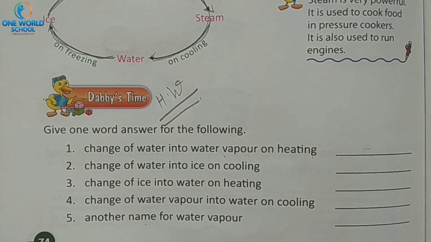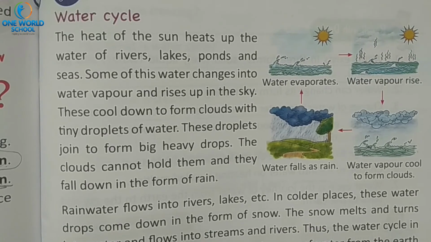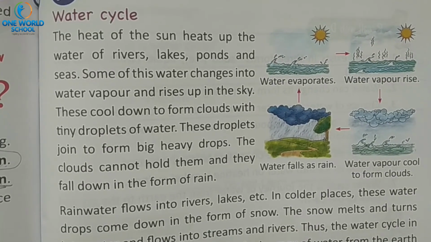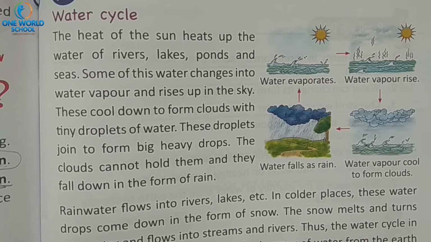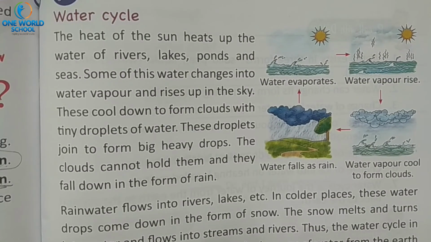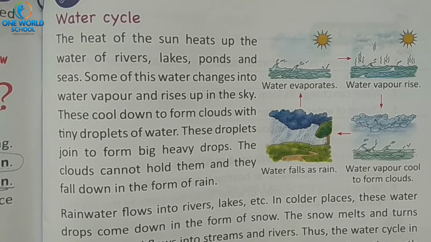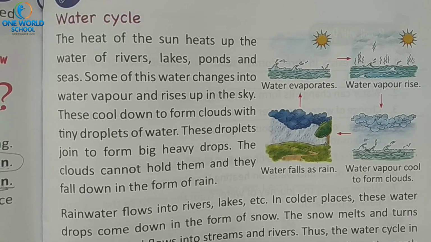See the next page. Yes, so next is water cycle. What is our next topic? Water cycle. See, journey of water from earth to sky and back to the earth is known as water cycle. Do you know how rain is coming? No. So in this water cycle we will learn how rain is coming, how water will move towards the sky, and how it will come back to the earth. But this water cycle we will learn in our next video. Okay? Bye.